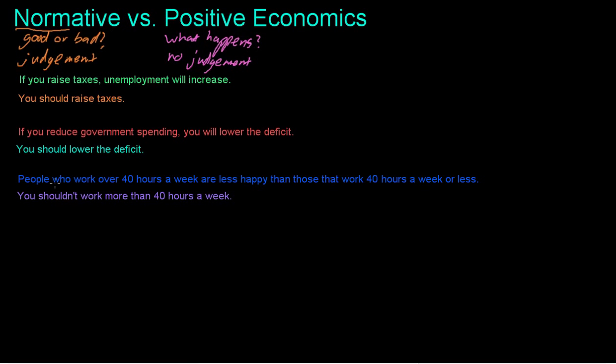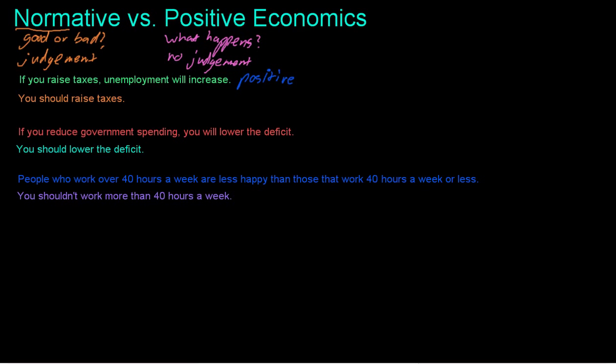So then I just put down a couple examples here just to make this distinction a little bit clearer. So the statement, if you raise taxes, unemployment will increase, is that positive or is that normative? And the answer here is that this is positive because it's not making any judgment whatsoever. So there, it's simply saying if you raise taxes, unemployment will increase. That's just what we've seen in the past, and there's lots of reasons to believe that that's the case. So that's our theory.